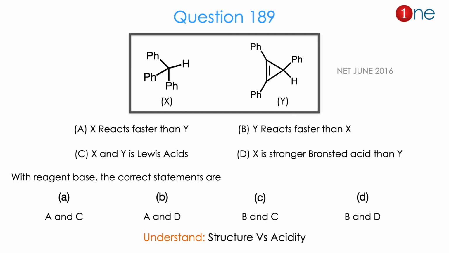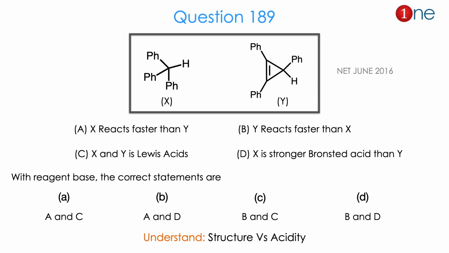Then let us look at the next question. They have given starting materials with different acidic hydrogens. X is attached with a phenyl group, Y is attached with a cyclopropyl ring with a phenyl group. They gave 4 facts: X reacts faster than Y, Y reacts faster than X, X and Y are Lewis acids, X is a stronger Bronsted acid than Y. Among the 4 statements, you have to guess which is correct.